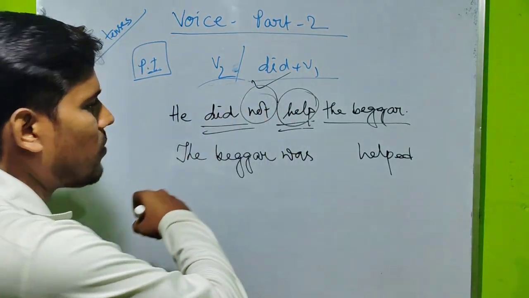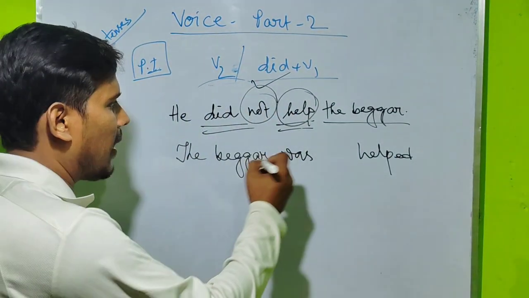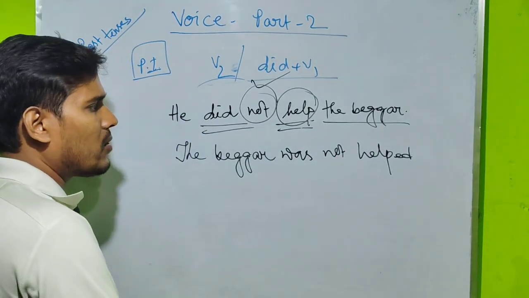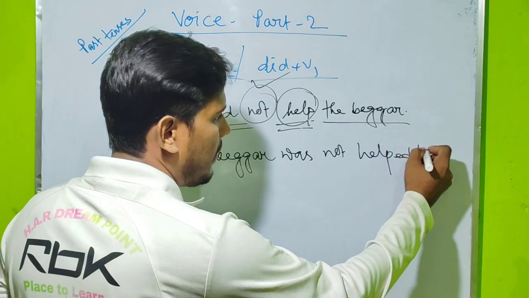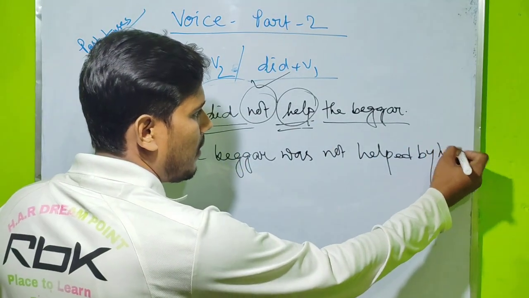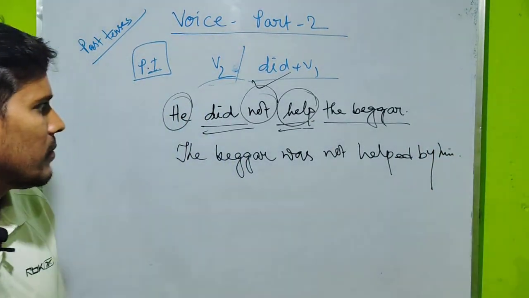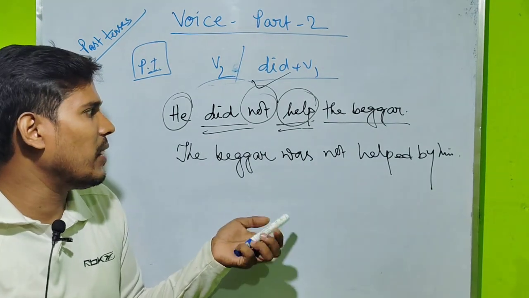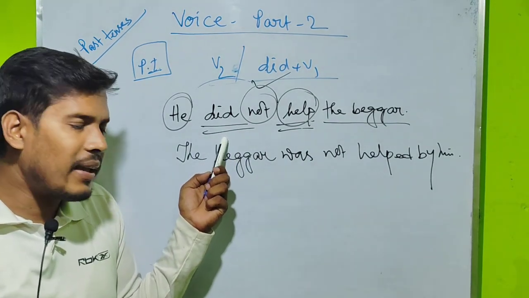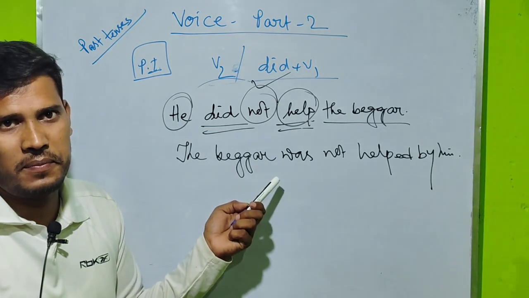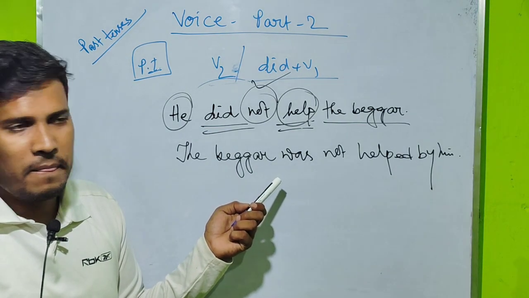And not, because this one is the negative sentence, and for having a negative sentence you have to also keep the same. So the beggar was not helped, and the word is by, and for having he, you have to write down him. Keep it in mind. So this is a very easy way. If I can solve these sentences in this way, then you can also do the same. Clear?